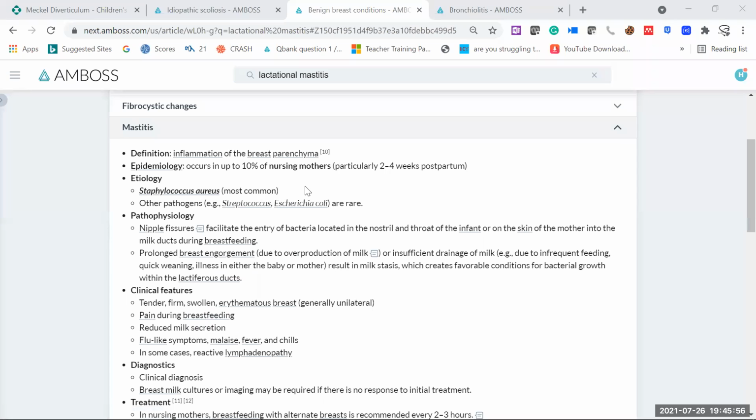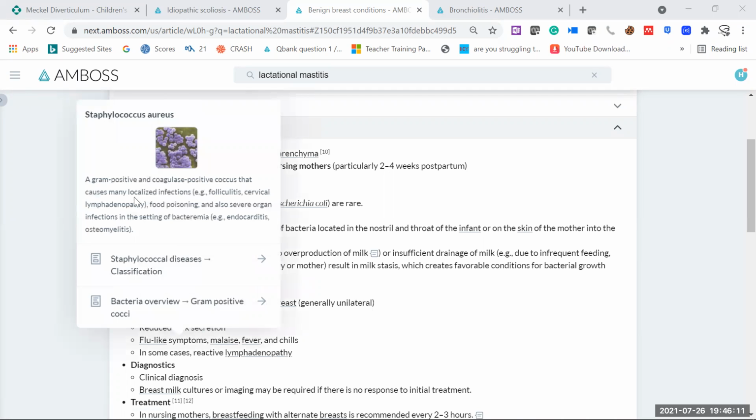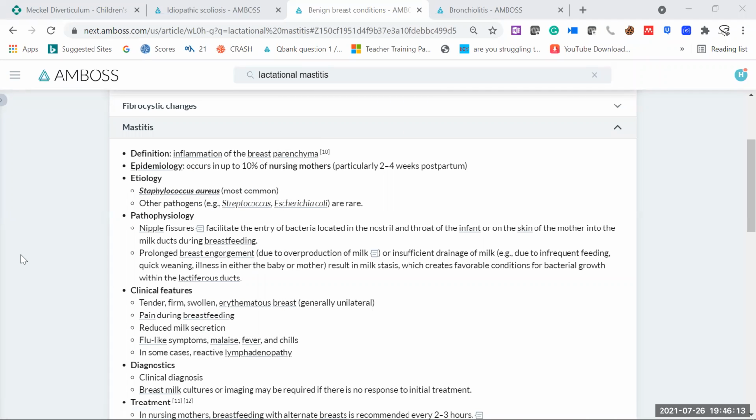So Staphylococcus aureus, whenever on examination, as here in the question you have found that the patient is having an infected breast. So of course the wound is there and the wound is infected. So which organism is mostly responsible? Just memorize this one. It's Staph aureus. That's a skin flora infection. Other pathogens can be E. coli and Streptococcus, but the most common is Staphylococcus aureus.